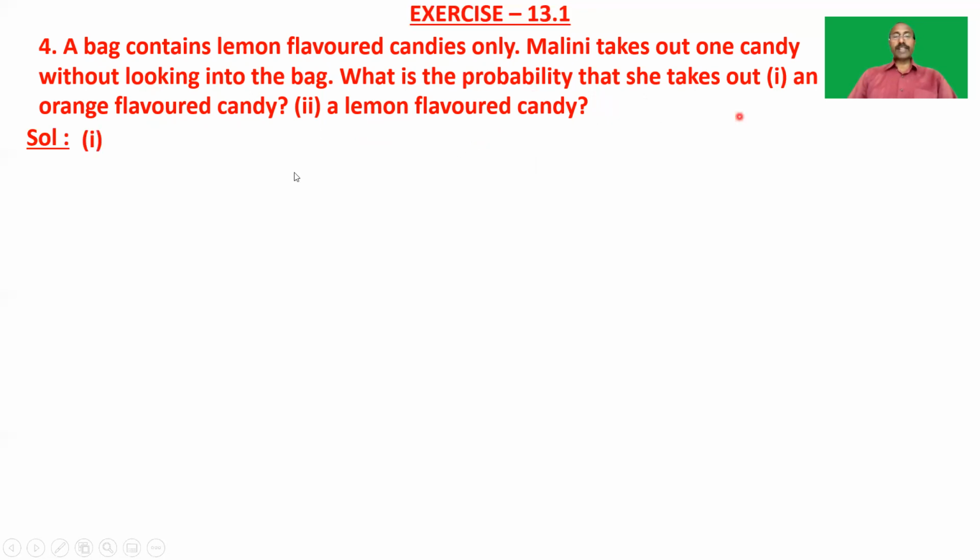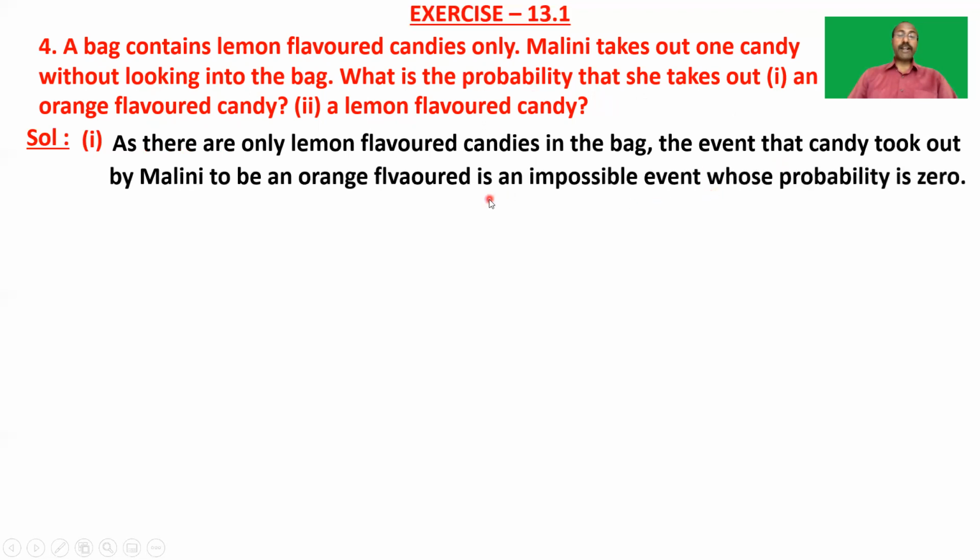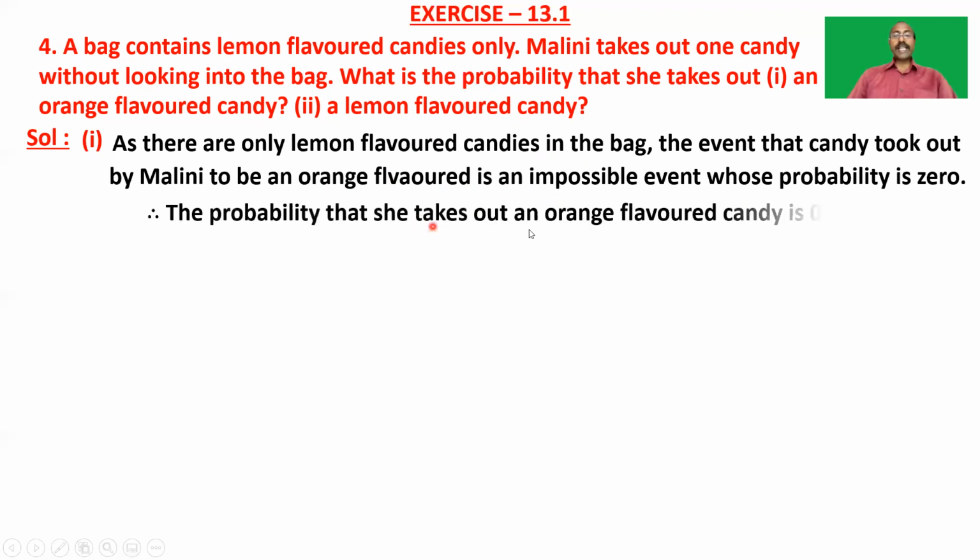So take the first one. There are only lemon flavored candies in the bag. The event that the candy taken out by Malini is orange flavored is an impossible event whose probability is 0, isn't it? Because there are only lemon flavored candies in the bag, she can't take an orange flavored candy from that bag. So this is an impossible event, and we know that the probability of an impossible event is 0. Therefore, the probability that she takes out an orange flavored candy is 0.